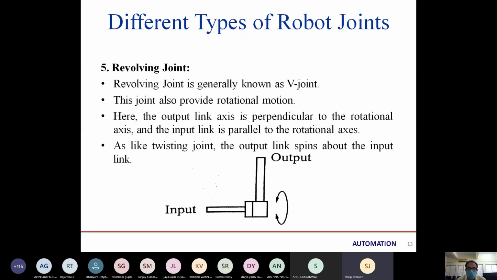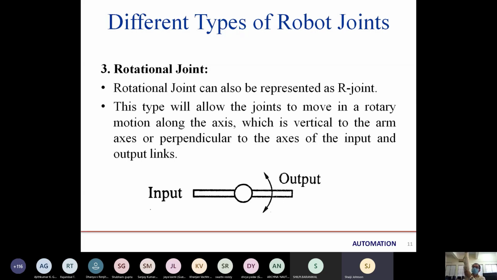Okay, so what was its work? Ma'am, if we compare it, the revolving joint will always have the robotic arm in parallel with the position, while the rotational joint will be in the extension mode, so it can move according to that.